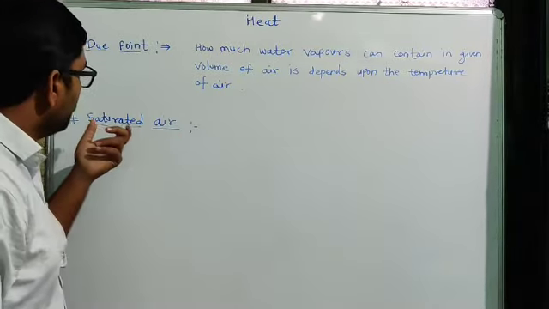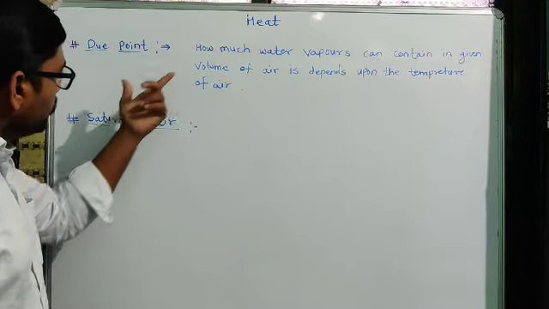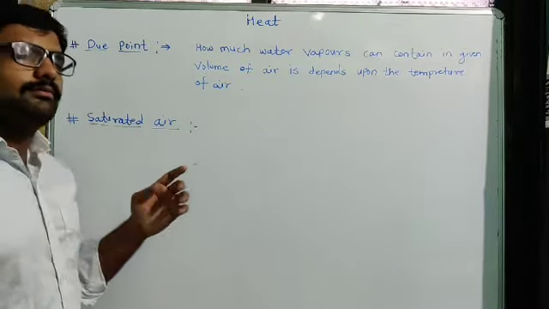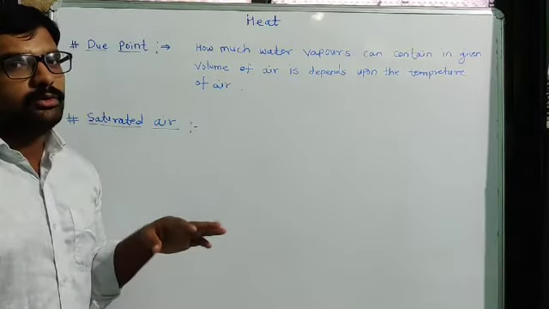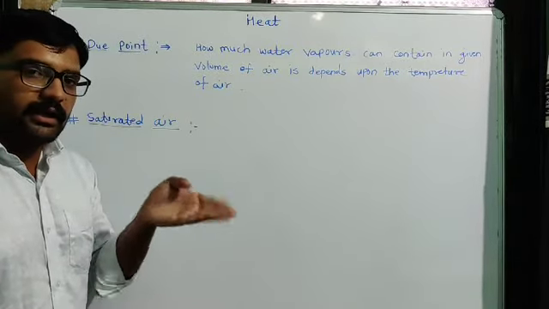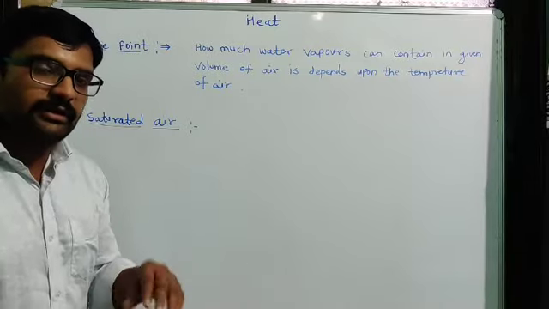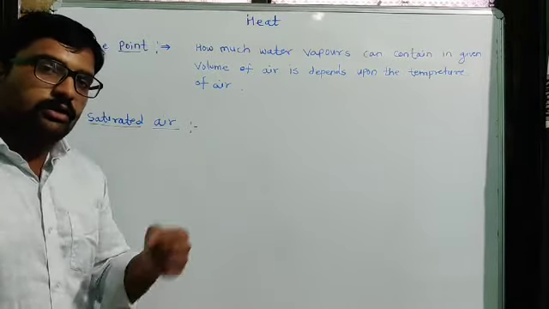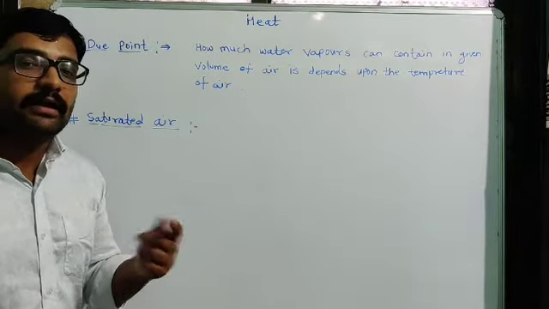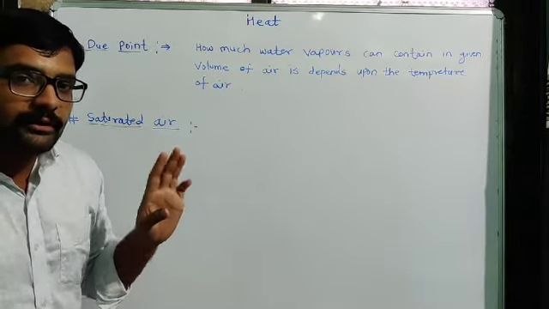What is saturated air? Here we have to use the analogy of that sugar experiment, so you have to remember it. What happens there? We continuously add sugar in the water and try to dissolve it, and one point will be reached where sugar does not dissolve in the water.